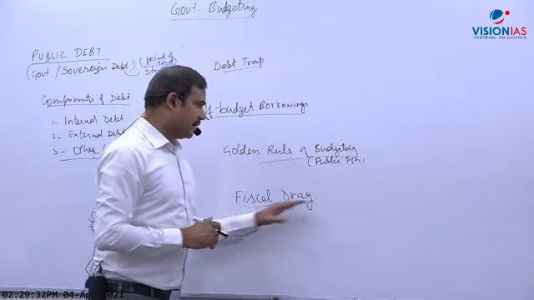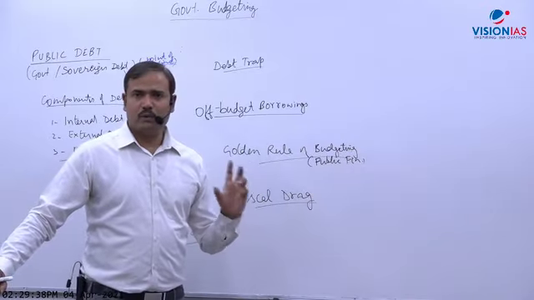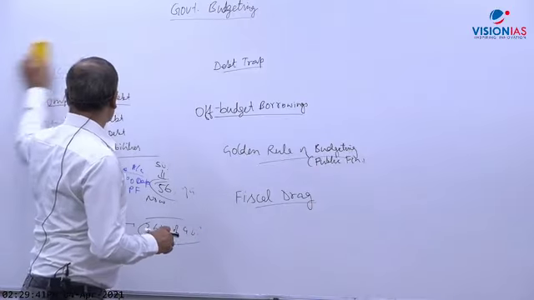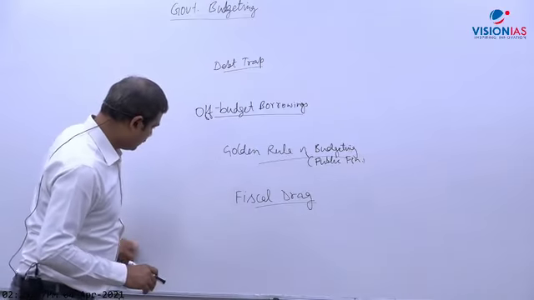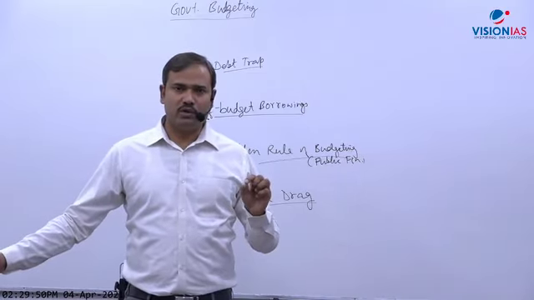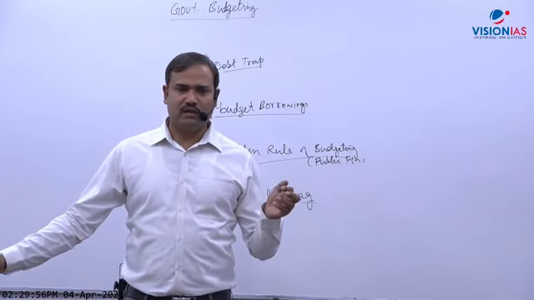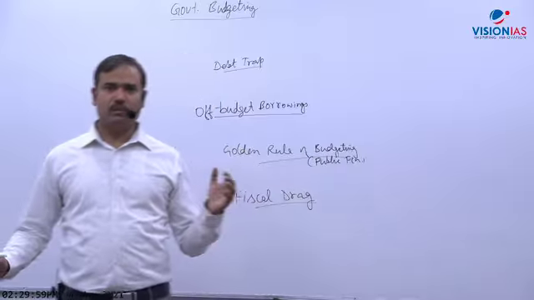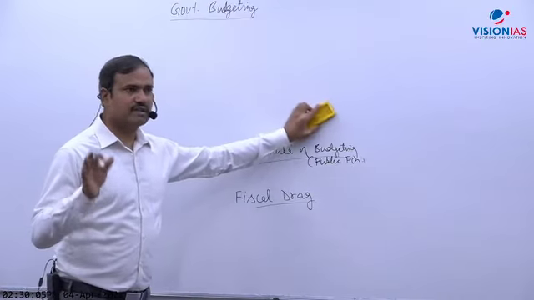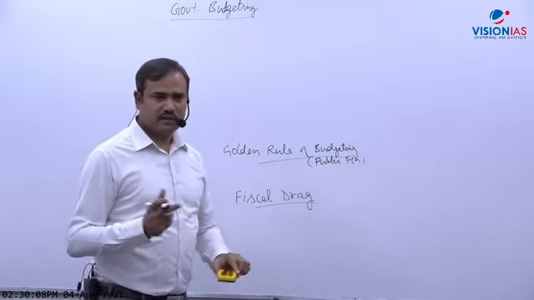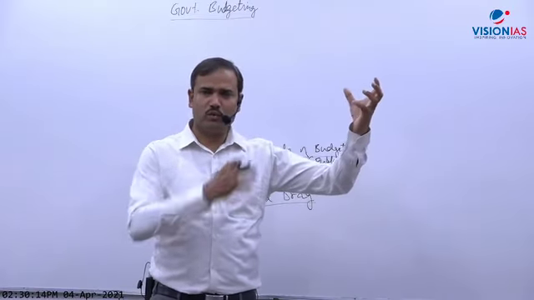So write down what is fiscal drag. To mention, it refers to the tendency of fiscal policy to automatically drag economic growth during the boom phase, and vice versa. So that is called fiscal drag. Fiscal policies serve as a drag on growth. If growth is going up, it will drag the growth.